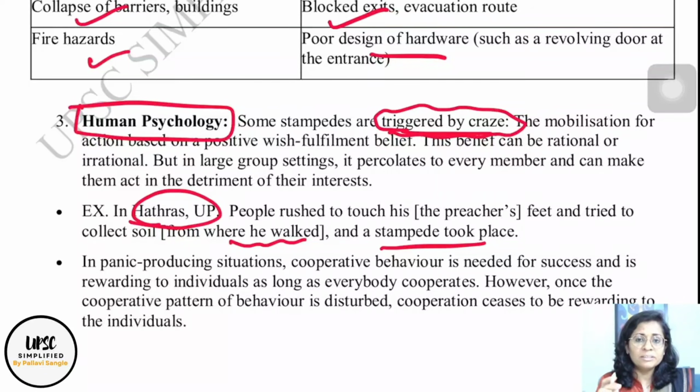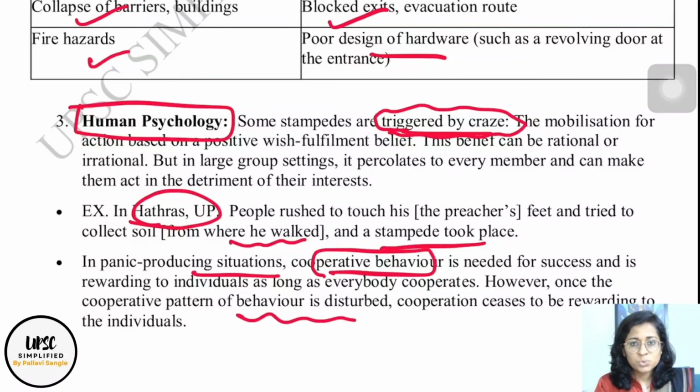The second aspect is that when a stampede kind of event happens, people forget the cooperative behavior of the group. In such a scenario, cooperative behavior is important so that the management happens of where to allow the crowd to go out, where to stop. All these things need cooperation and group coordination, and this gets disturbed in a panic situation like a stampede. That is why more deaths happen. So human psychology is also an important cause of stampede.